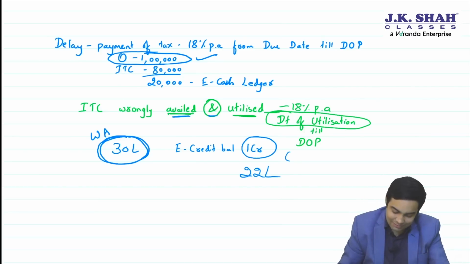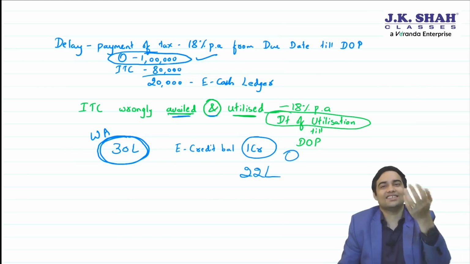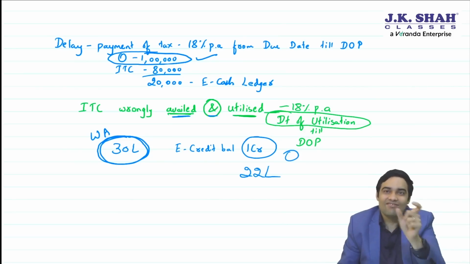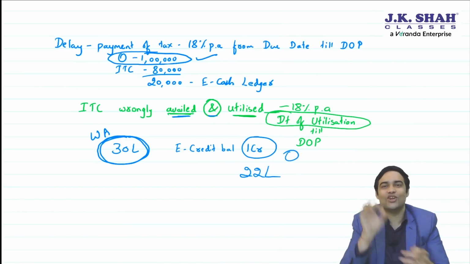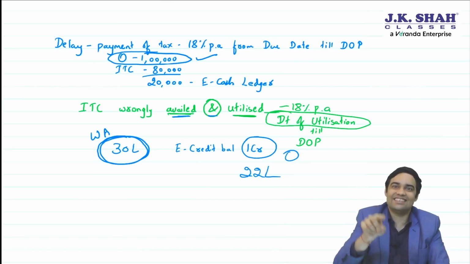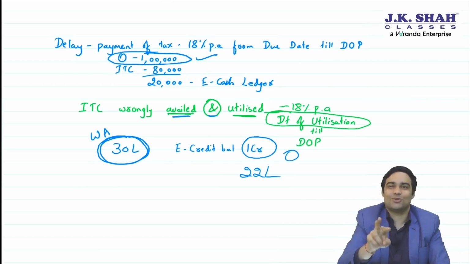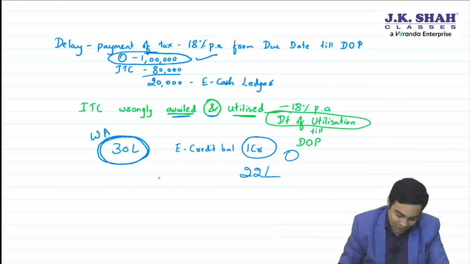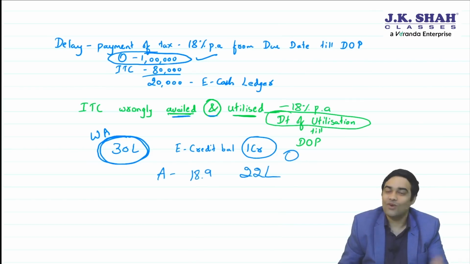Sir, say suppose this becomes 0, then I have utilized the entire 30 lakh. But sir, when have I utilized? Due date for GST return of that month or date of filing GST return of that month, whichever is earlier. Say suppose you file the return for August on 18th September. What's the due date?